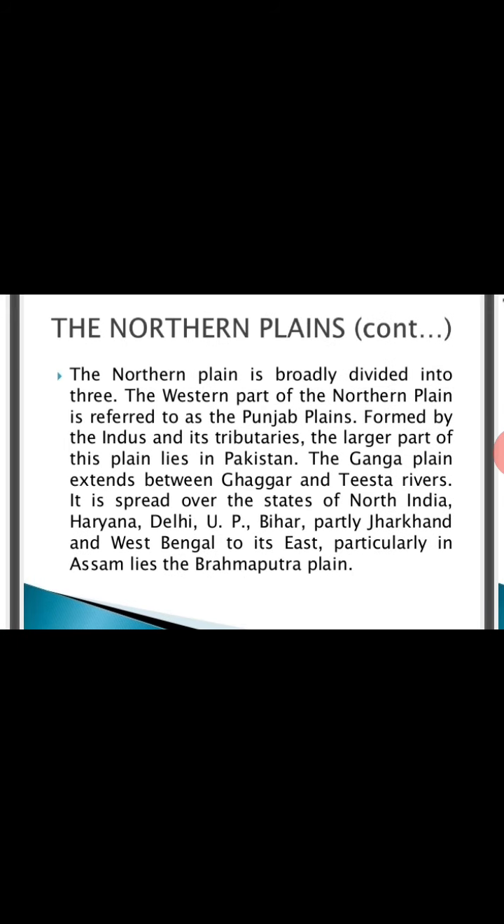The northern plain is broadly divided into three parts. The western part of the northern plain is referred to as the Punjab plains, formed by the Indus and its tributaries. The larger part of these plains lies in Pakistan. The Ganga plain extends between the Ghaggar and the Teesta river. It is spread over the states of North India like Haryana, Delhi, UP, Bihar, partially Jharkhand and West Bengal to its east.